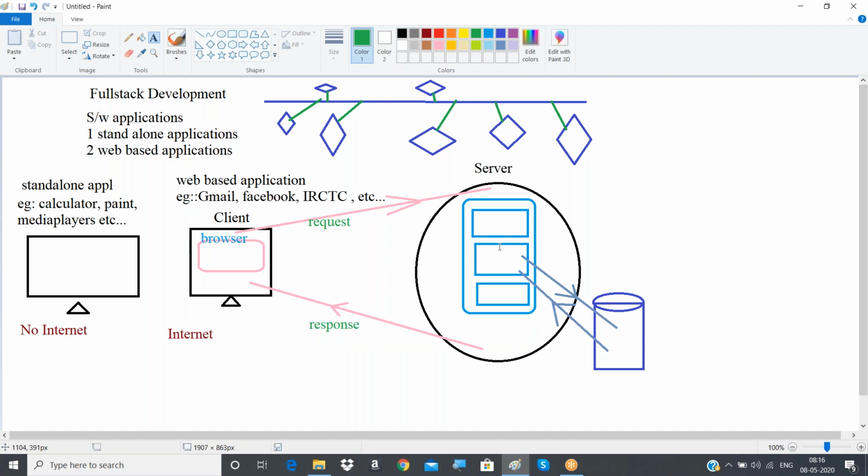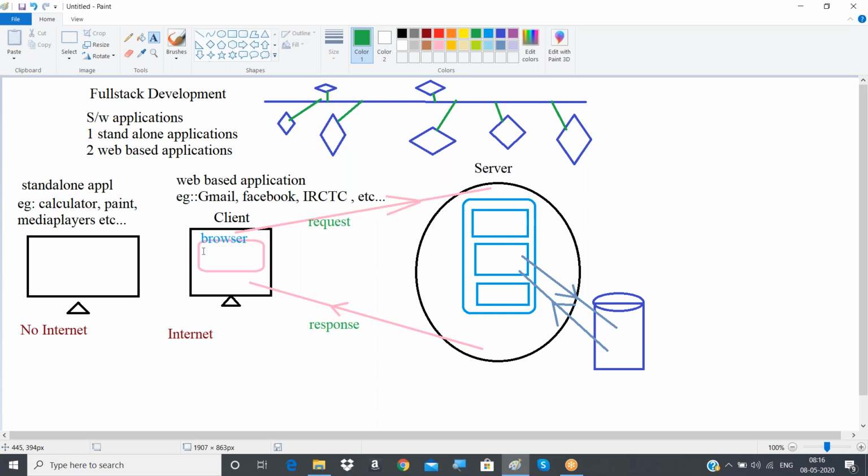Many clients will be there, and one server machine will be there to respond to them. Assume this is your machine. In the same way, one more person has their own computer, and there they will be entering some data, connecting to the server machine, and working with that.